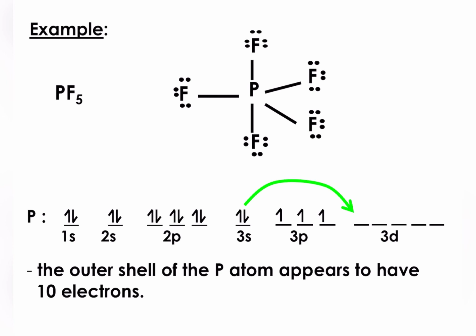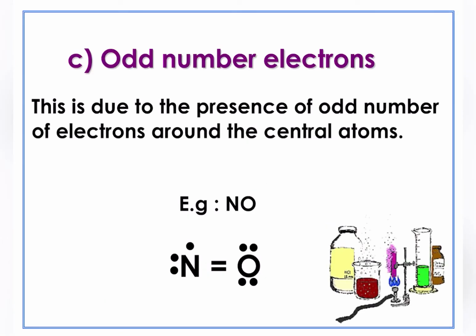Now we go for the last exception to octet rule, iaitu odd number electrons. So odd number electrons happen due to the presence of odd number electrons around the central atom. So it means that you still have to take a look at the central atom.